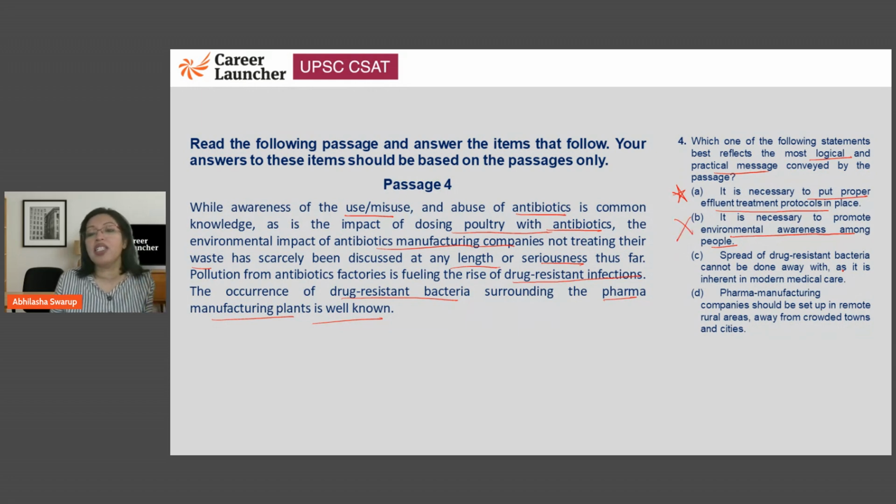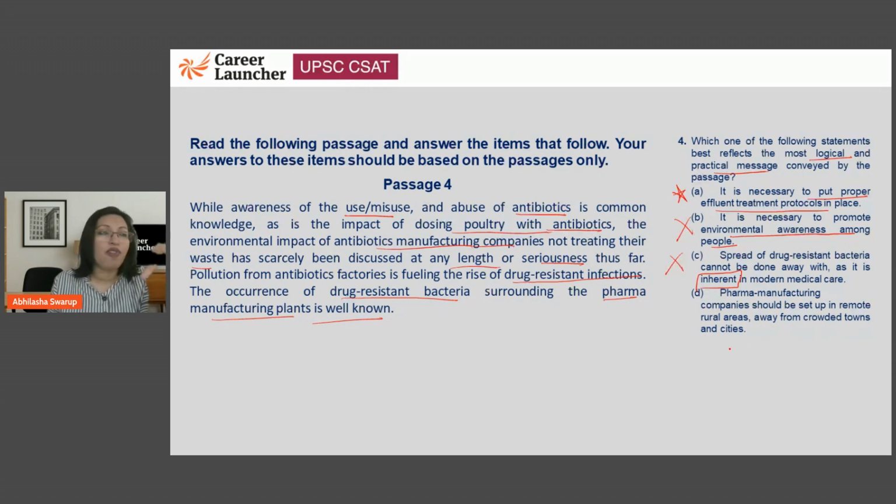Spread of drug-resistant bacteria cannot be done away with as it is inherent in modern medical care. No, it is not inherent. This is very extreme, right? So please eliminate option number C. Look at option D. Pharma manufacturing companies should be set up in remote rural areas away from crowded towns and cities.